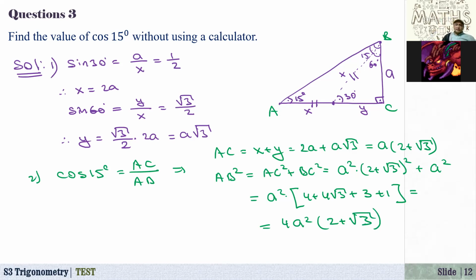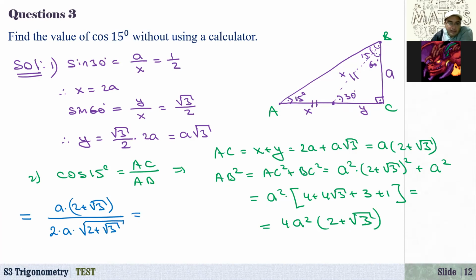Okay. So now we can just substitute here. So this cosine of 15 will be equal to AC, which is a times 2 plus square root of 3, over AB. What is AB? Square root of this, right? Square root of this is equal to 2 times a times square root of 2 plus square root of 3.